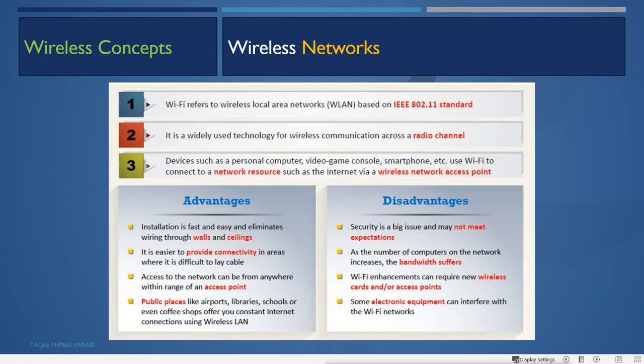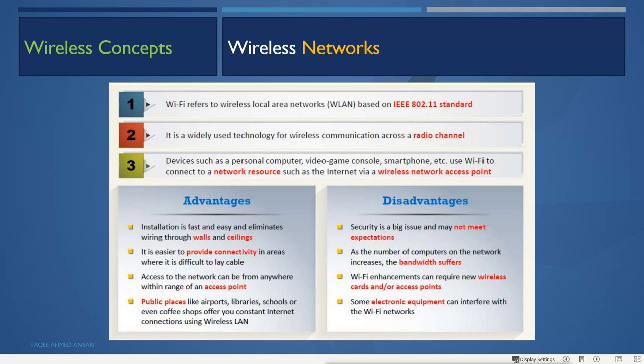Now these are the disadvantages we have. Of all these disadvantages, the important disadvantage is about security. Other disadvantages are like, if you increase the devices, you will lose some bandwidth. Your bandwidth will decrease. Okay, it is okay.